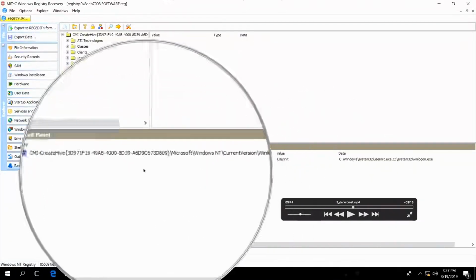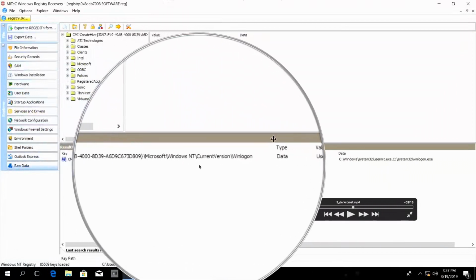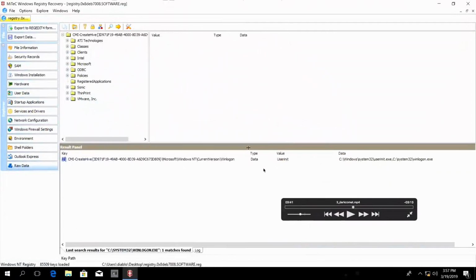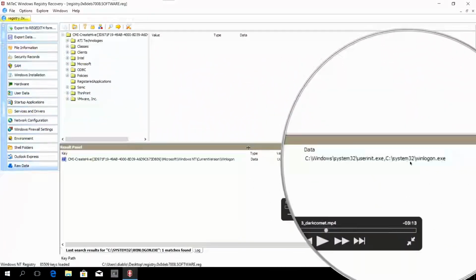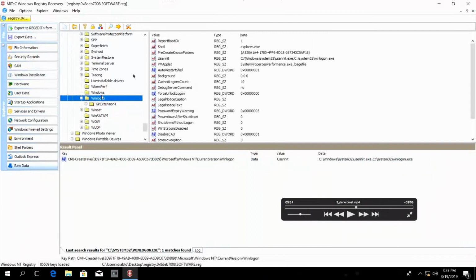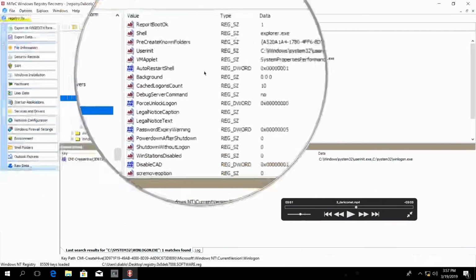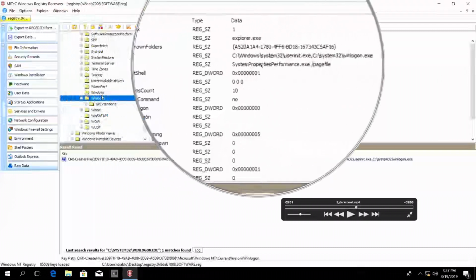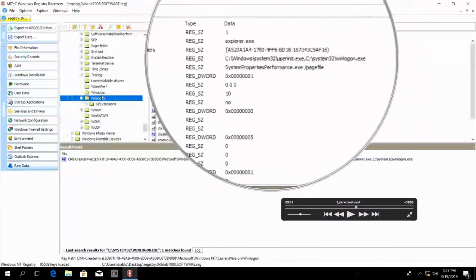It is telling me that it is in this registry key, Microsoft, Windows NT, CurrentVersion, Winlogon, and Userinit. This is the entry. Let me quickly double click that so that it's clear. When you double click on this entry, it will show you the actual entry here. So it's in the Winlogon registry key. It has added itself into this Userinit value.